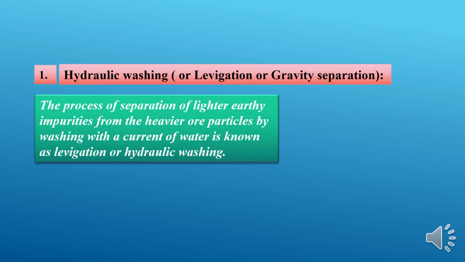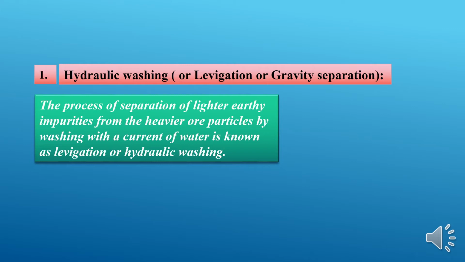The concentration of ore can be done in four different methods. The first one is hydraulic washing. It is also called levitation or gravity separation. Second one is magnetic separation, third one is froth flotation, and the last one is leaching. Now let us study how levitation or the gravity separation process takes place.